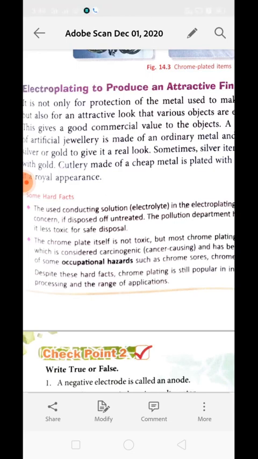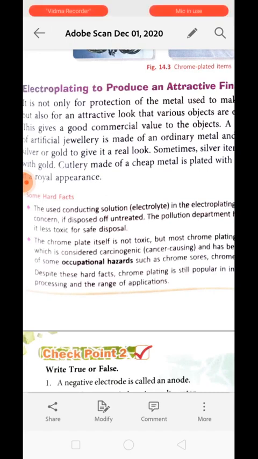Okay, the chrome plate itself is not toxic, but most chrome plating is done in a bath of chromic acid, which is considered carcinogenic. Carcinogenic substances are those which can cause cancer. Okay, cancer is basically caused due to activation of a particular gene called oncogene present in the cell of every person. Every cell carries this oncogene, but it is in inactive mode. So chromic acid activates these genes, which makes the cell able to divide rapidly and continuously. This may result in cancer.